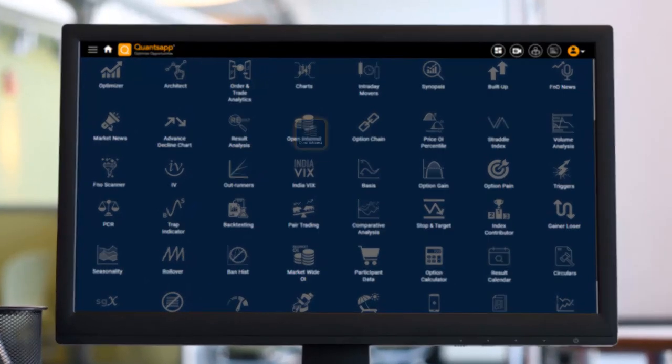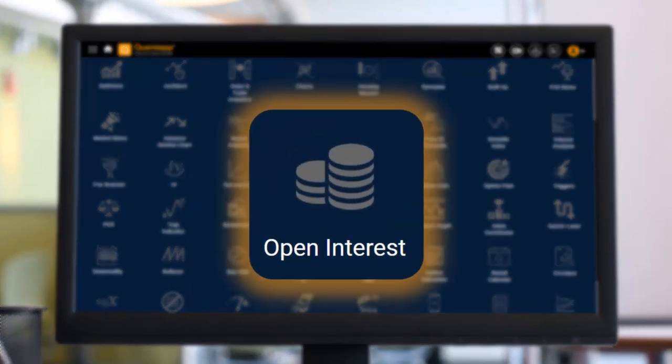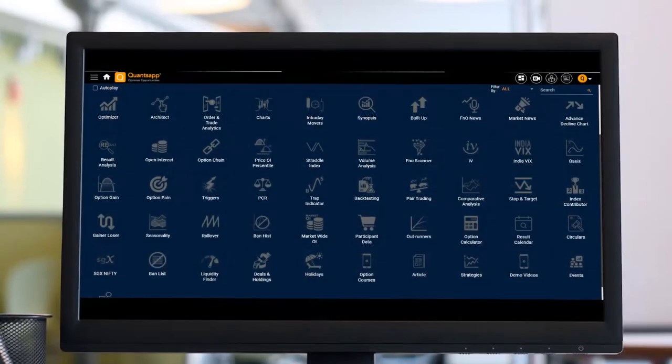So in this video we are going to learn about open interest. More specifically, we are going to learn about options open interest and how we can make the most out of it. Open interest is one of the trendiest concepts available out there in the market. Let's first understand what open interest is, then we will understand how we can interpret those data points.